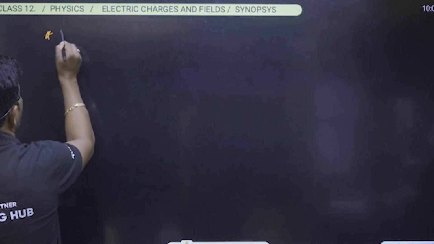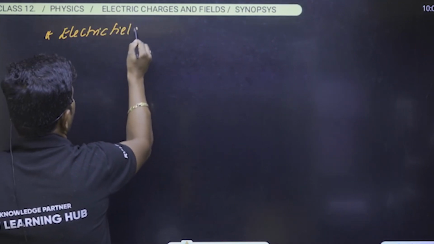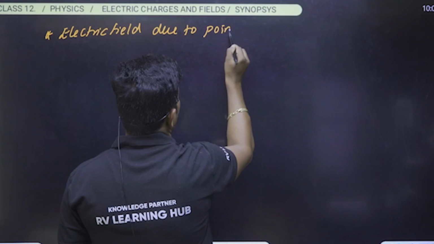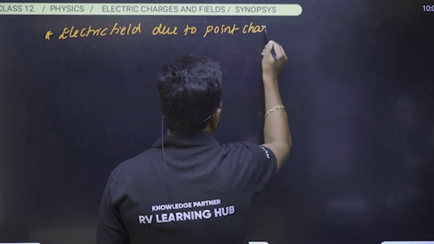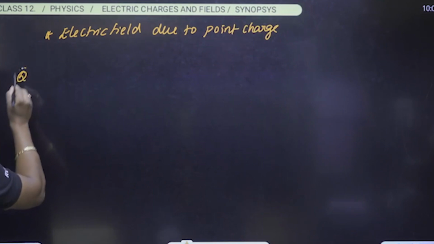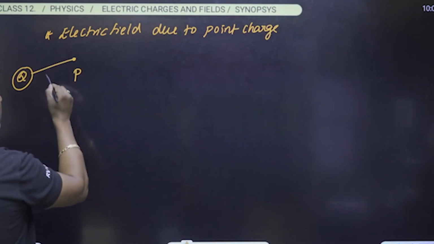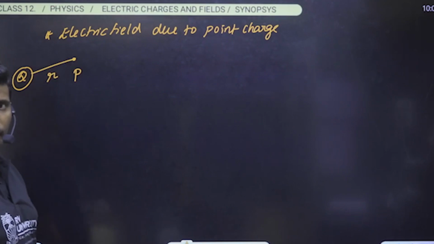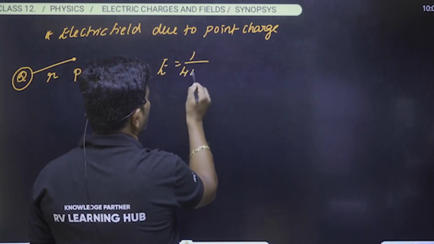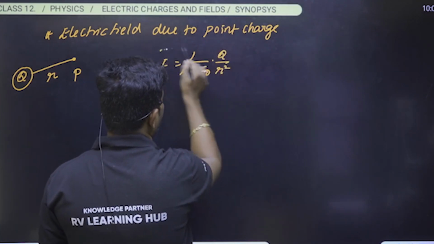Later, what is the electric field due to a point charge? For example, whenever we consider a charge Q, and if I want to know the field at a point P at a distance of r, then electric field is equal to 1 by 4 pi epsilon naught into Q divided by r square.